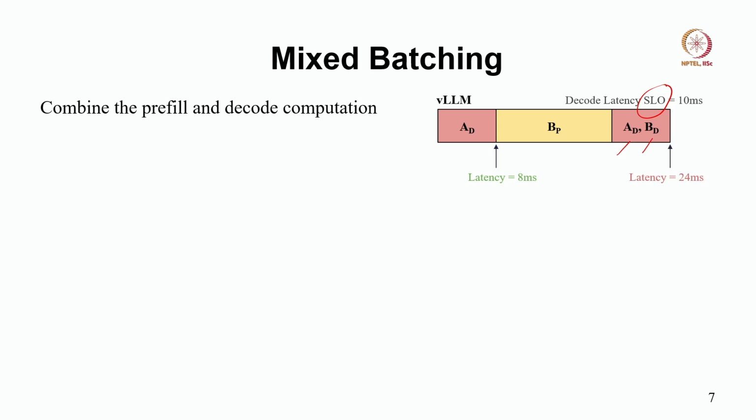Now here the problem is, since the decode of A was stalled because of the prefill of B, that is why the next token of A got generated later. It got generated at the 24th millisecond. That means the time between tokens is 16 millisecond, which definitely does not satisfy the service level objective, which is 10 millisecond, right. So that is vLLM for you.